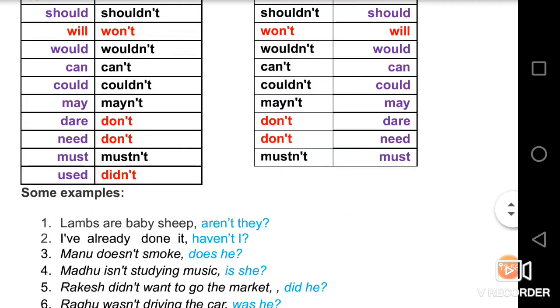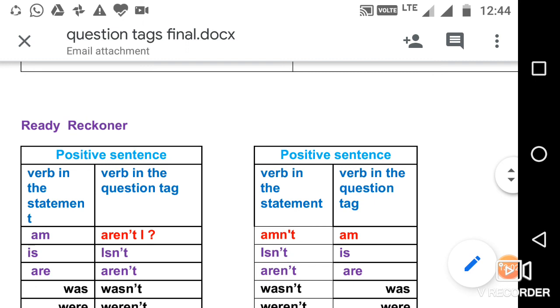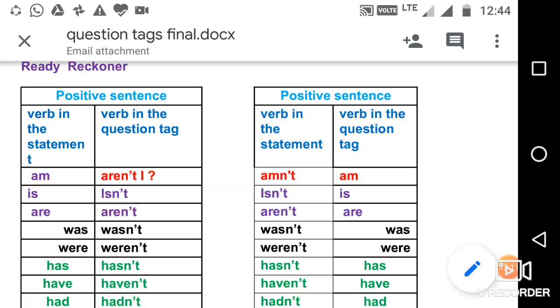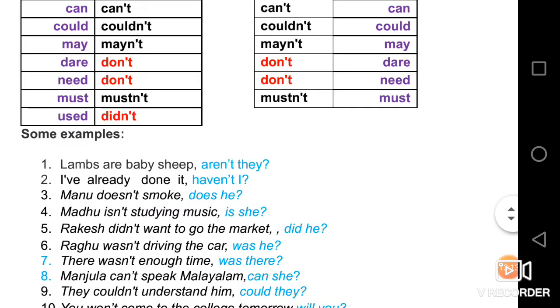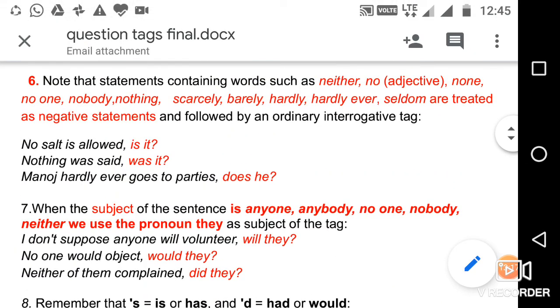See, this is all about question tags. But note here, instead of negative sentences, again the positive sentence is mentioned. This is the only correction you need to make. Practice by listening to this class, by taking up some of your previous question papers. Thank you.